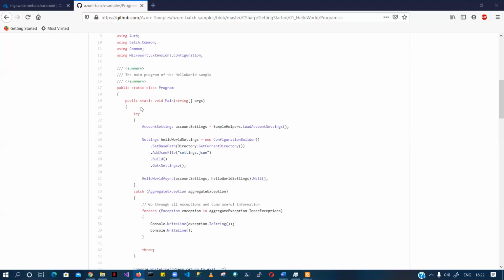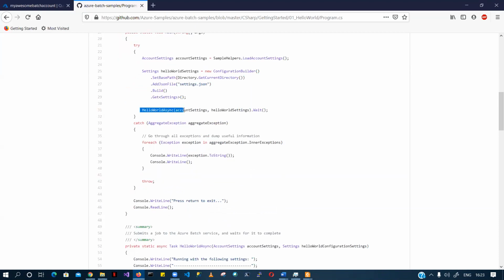So in the main method, which is the startup method here, you see that it is doing some configuration-related setup, and then it is calling this hello world async method, which is running in an asynchronous fashion. Asynchronous and synchronous are basically types of execution.